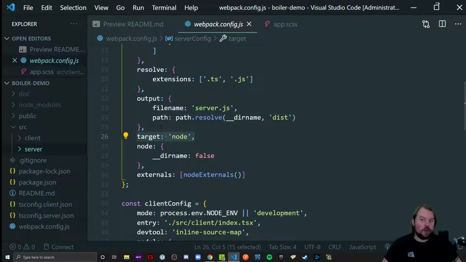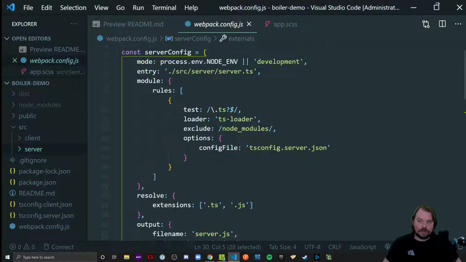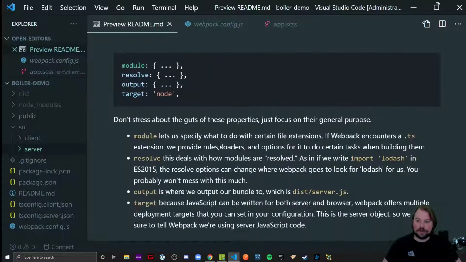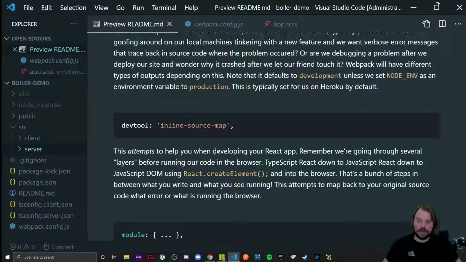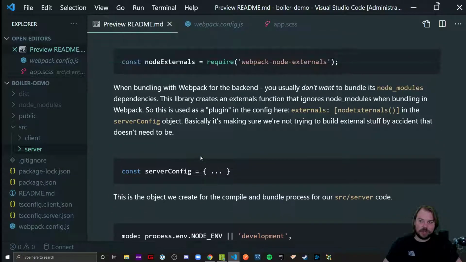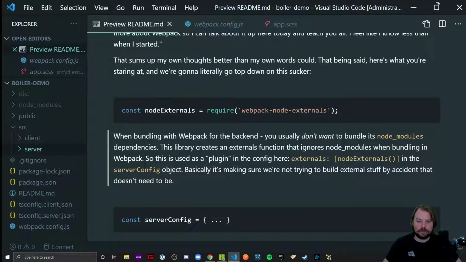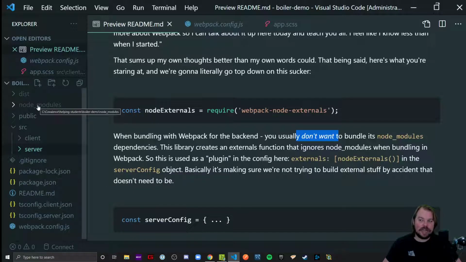Target node, that way it knows we're building an Express server, because we can have JavaScript on the server side and JavaScript on the client side. So this target just tells it we're writing server-side code, not client-side code, so it knows the differentiation. And then externals, where did I write down that? Because even I forgot what that meant at this point. I knew what it meant, and then I forgot what it meant. Go figure. But like I told you, it seems like arcane stuff here. Oh yeah, so it just makes sure that it doesn't bundle node modules dealing with the server, because these node modules are used for both our server-side development and our client-side development.